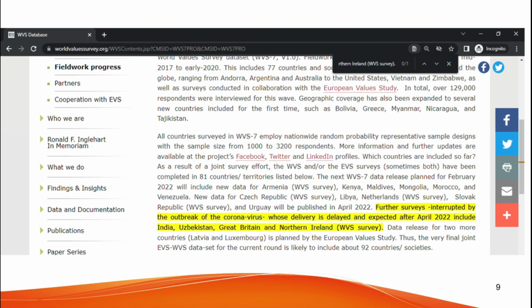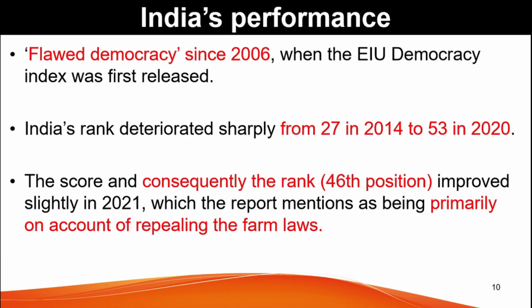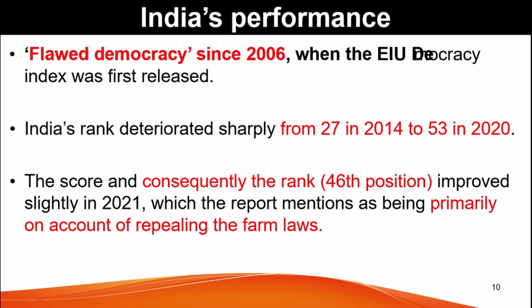Since the latest public opinion poll has not been conducted for India after 2012, this implies that the entire score for India is based only on expert opinions. Now let us look into India's performance in this index. India has been kept in the category of flawed democracy since 2006. 2006 is when the EIU Democracy Index was first released.